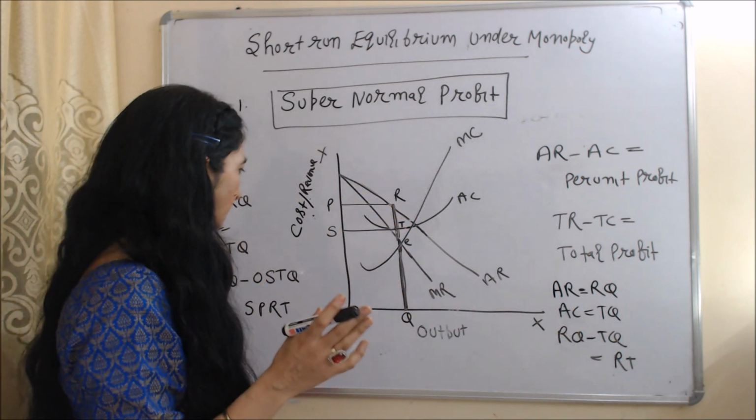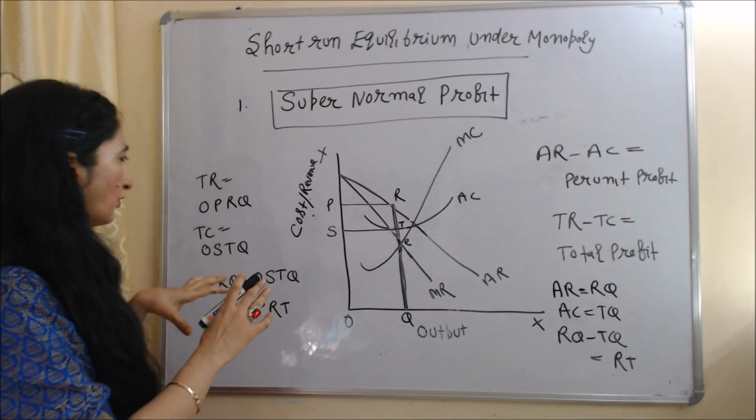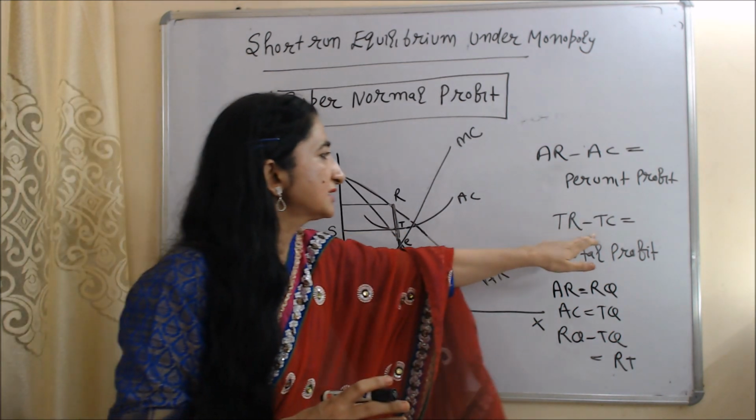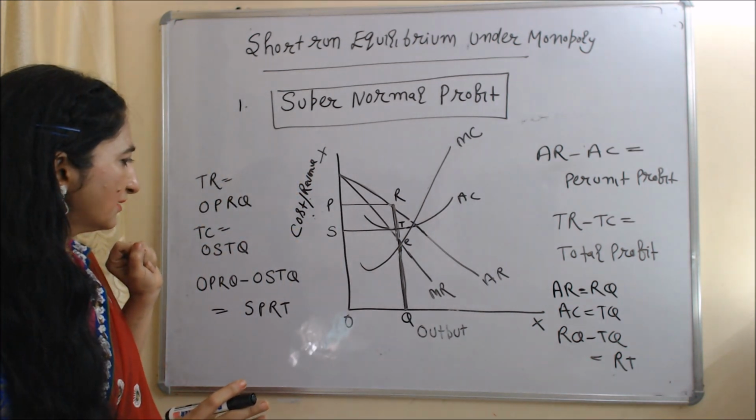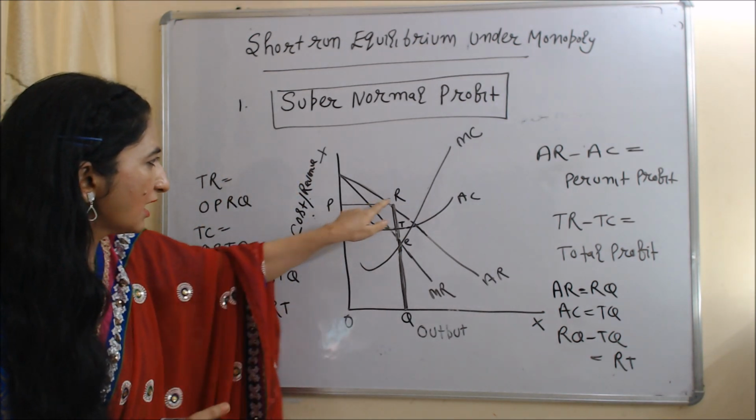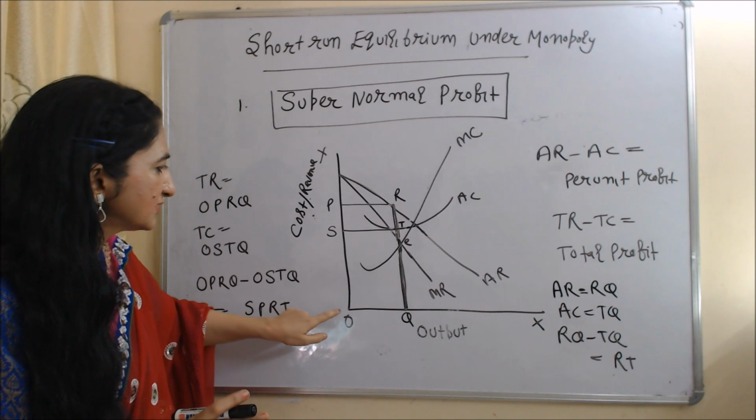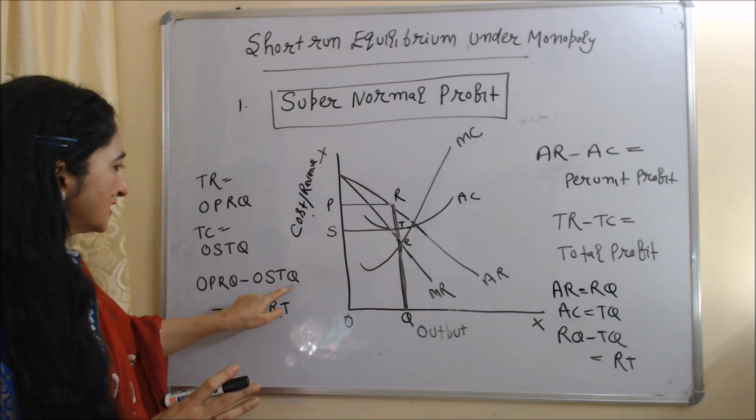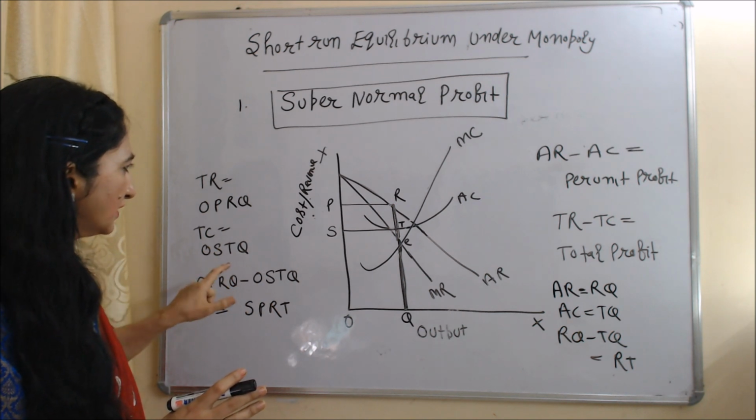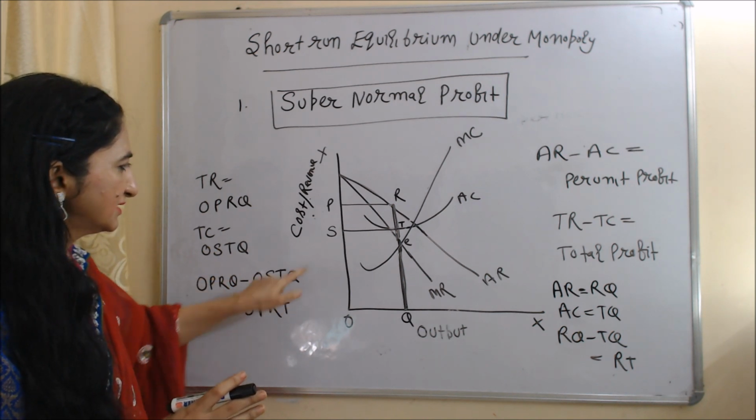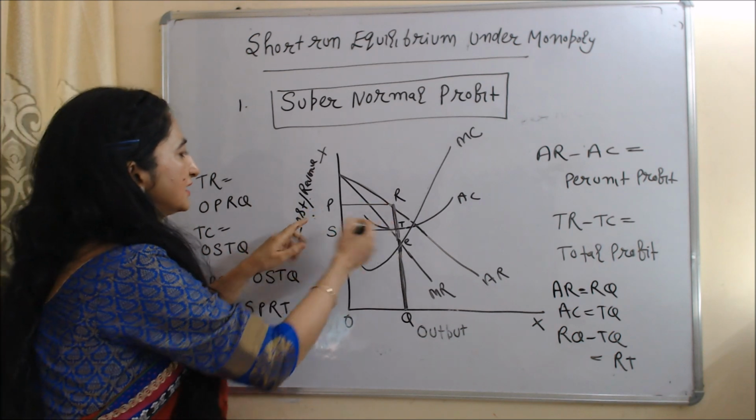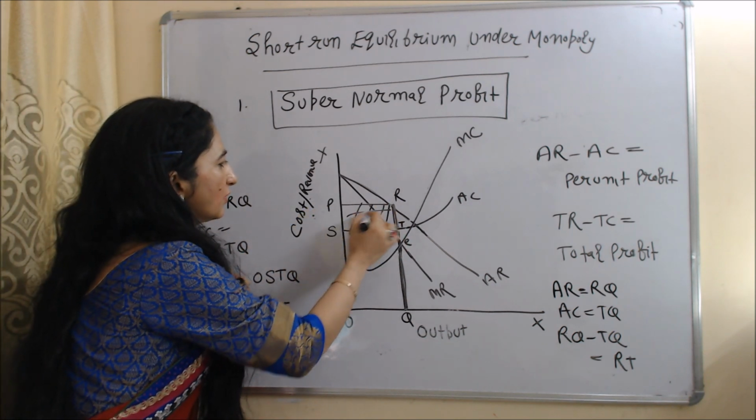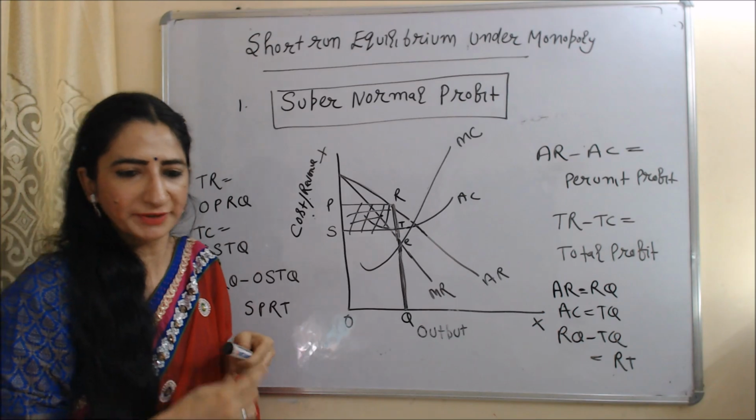Now we will see total profit, and we can calculate total profit when we subtract TC from TR. So in this diagram, TC is OPRQ and TR is OSTQ. When we subtract OSTQ from OPRQ, it becomes equal to SPRT. This part, SPRT, will be called our supernormal profit, or we can say the total profit.